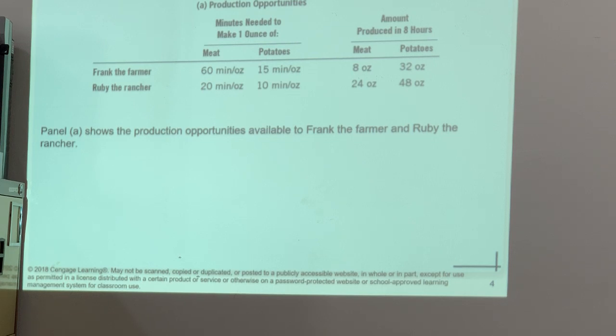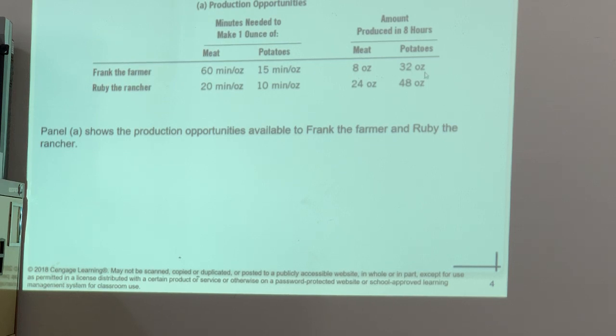Now Ruby, the rancher, can produce an ounce of meat in 20 minutes and an ounce of potatoes in 10 minutes. In this case, how much can they produce in 8 hours? If Frank spends 8 hours on meat, he can produce 8 ounces of meat, and if he devotes 8 hours to potato production, he can produce 32 ounces of potatoes.